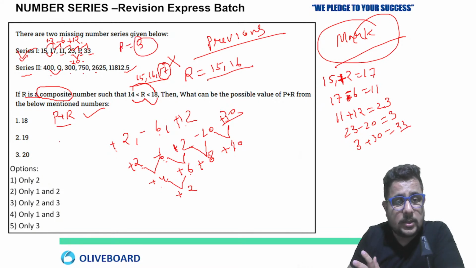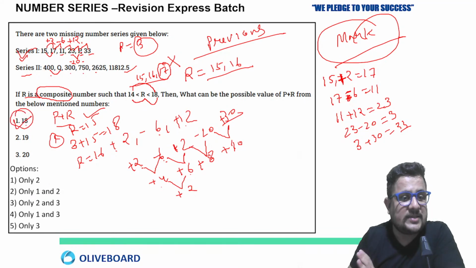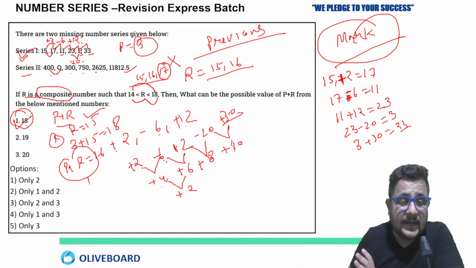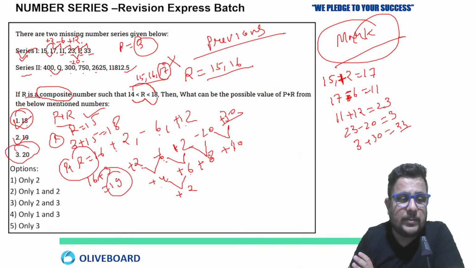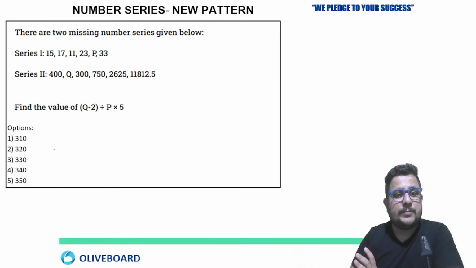Just put here. Now two cases are possible. One case when R is 15, another case when R is 16. So first, P we already know, 3 plus 15, so 18. First value is 18, possible, yes. First case is possible. Now the second possible value of P plus R is 16 plus 3, means 19. Is 20 possible? No, because the value of R cannot be 17 because it is a composite number. So 1 and 2 only. Second option. Let's move on to the next.